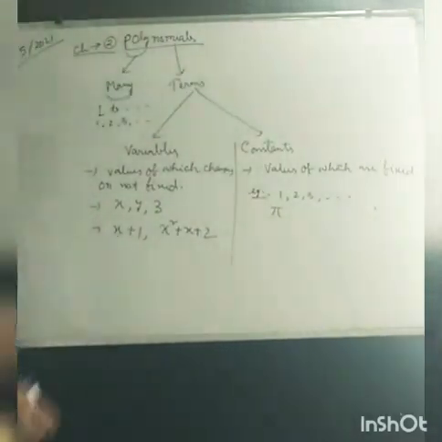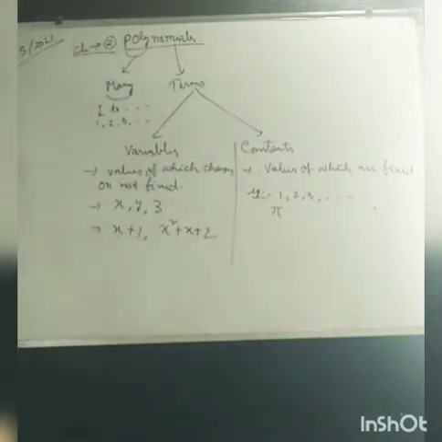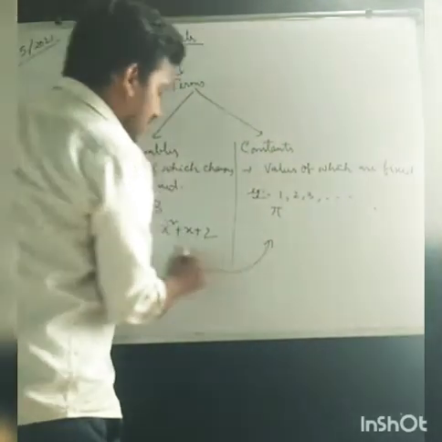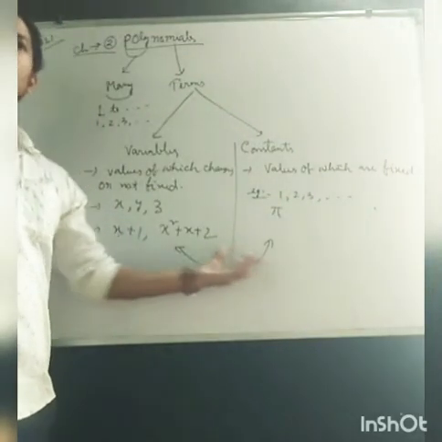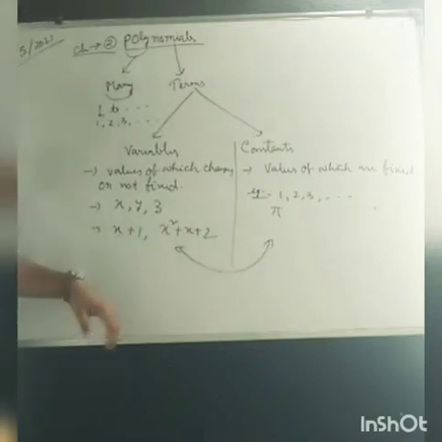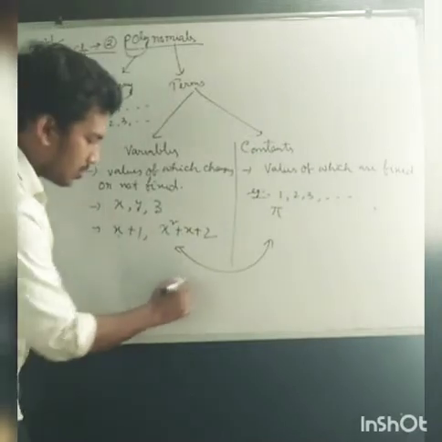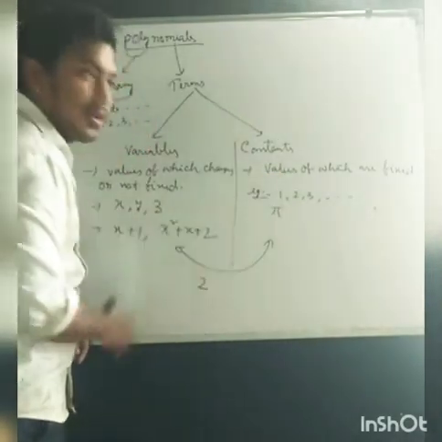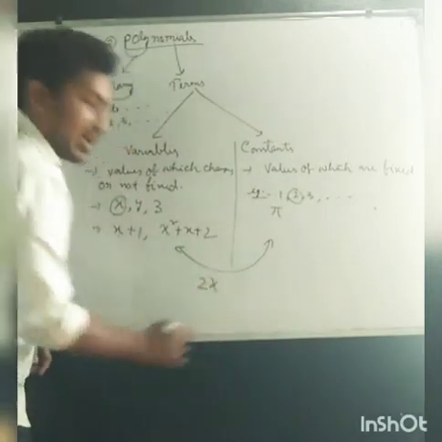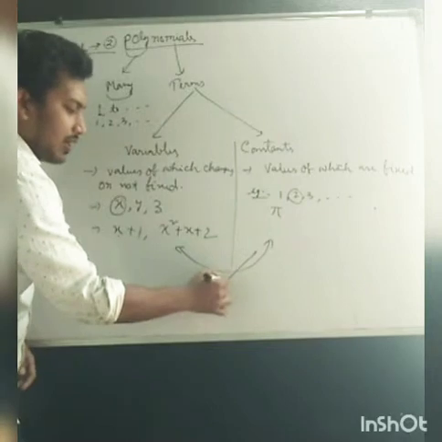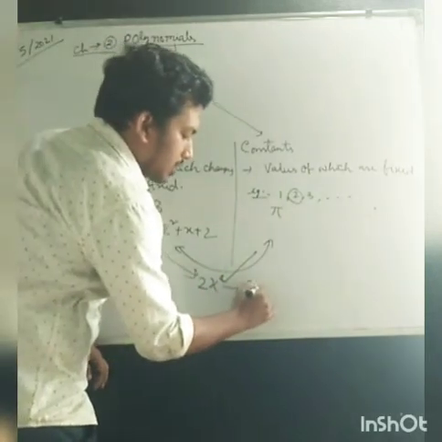So these are the types of terms. Variables and constants together or alone can make terms. Suppose we take 2 from here and x from here, 2x becomes a single term.